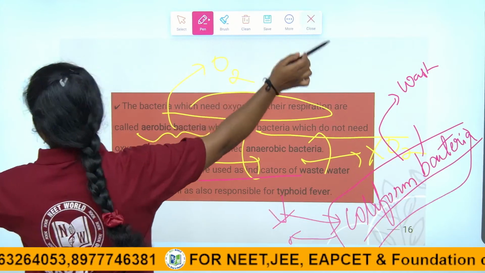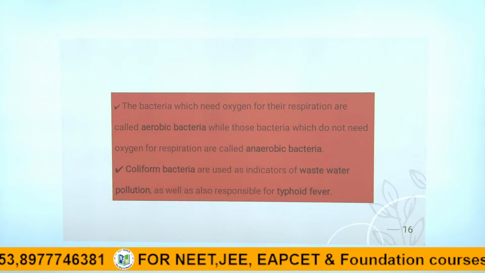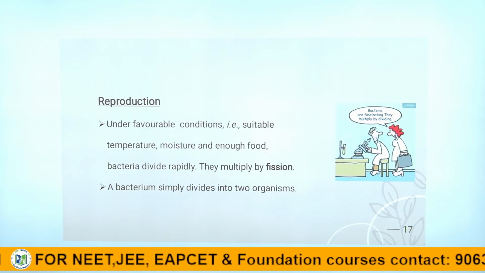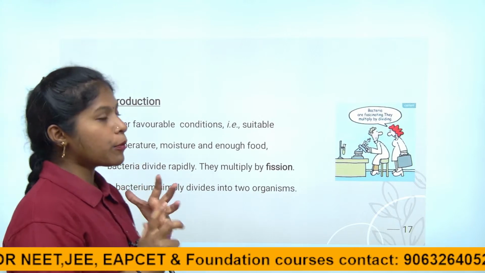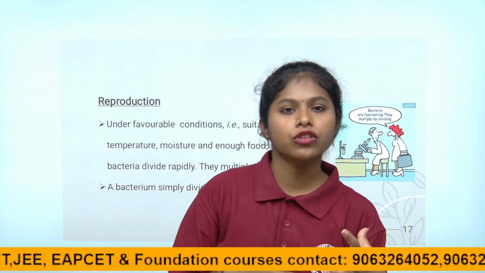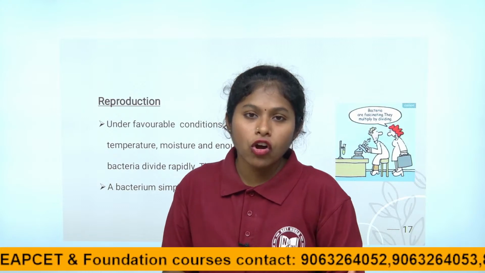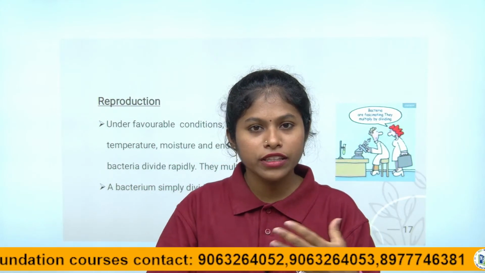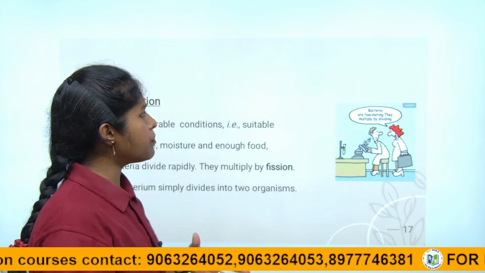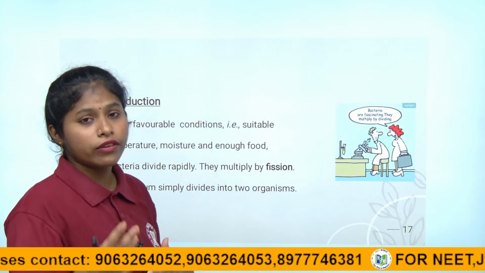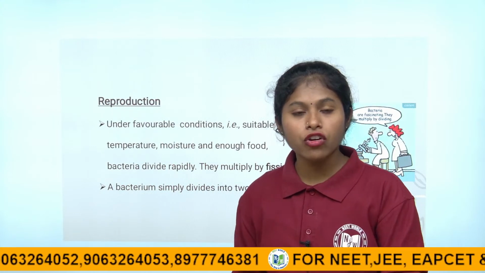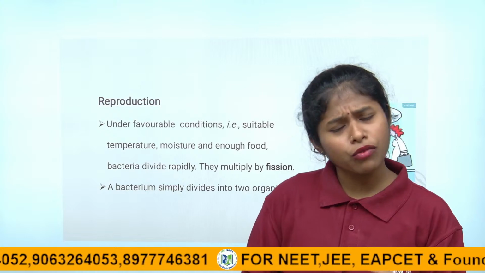And another very important topic, children, the last one, reproduction. You are fascinated about how bacteria or microorganisms propagate their own species. Right children, the ultimate goal of any organism is to propagate its own species. Right children, so how do microorganisms, bacteria, whatever, how are they omnipresent, found everywhere?